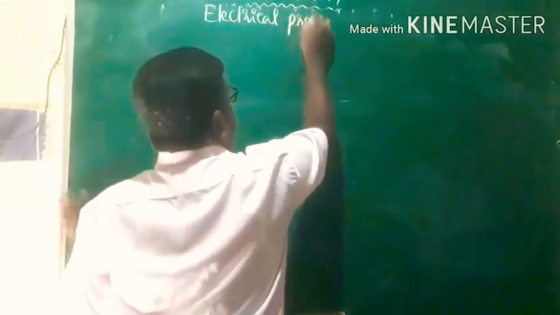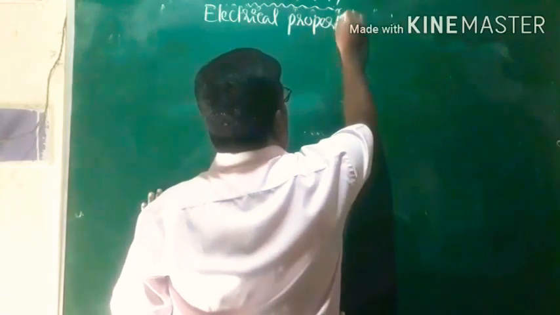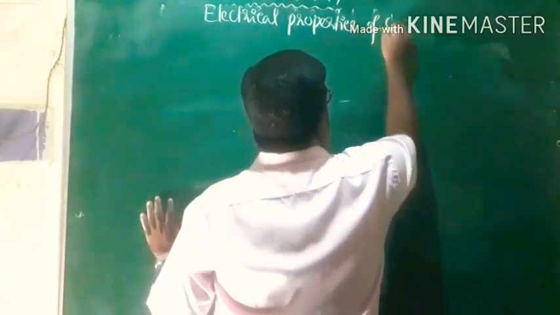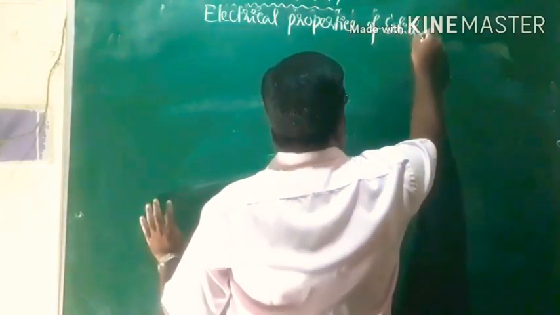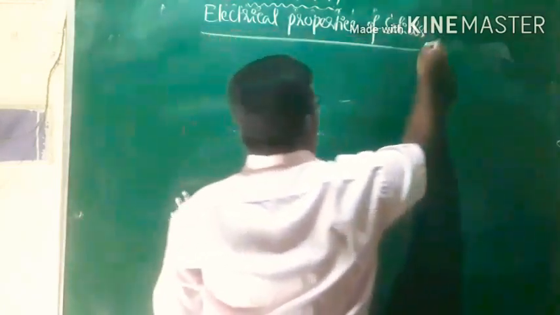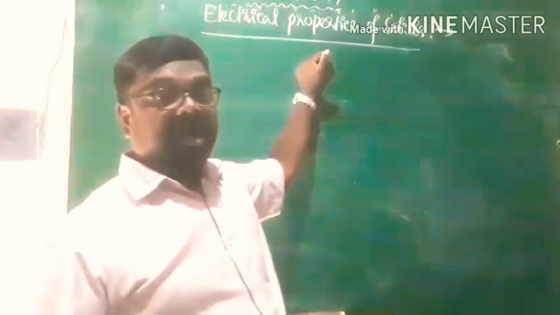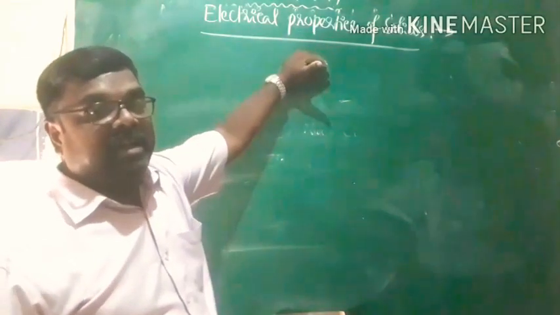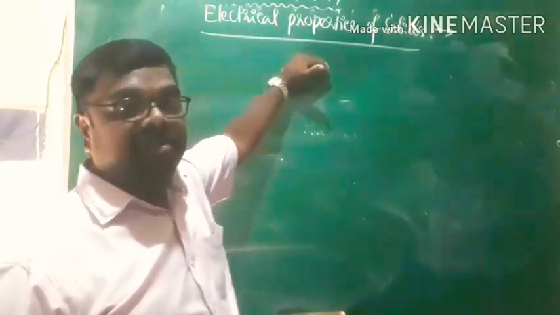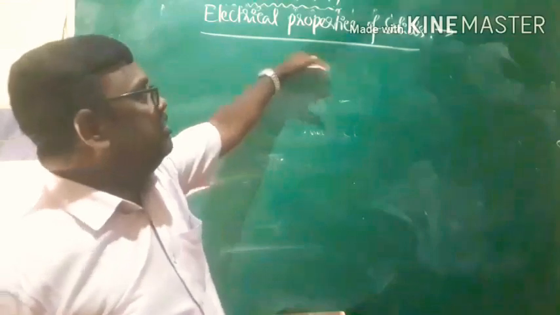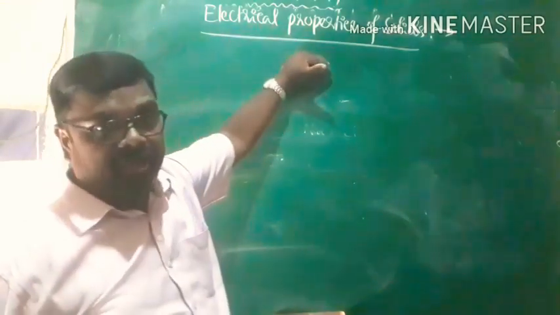Now at this moment we'll move on to the next property, that is electrical properties of solids. One of the fundamental properties of the solid state is electrical properties. Solids are characterized by a certain ability. They have that ability to allow the passage of electric current through them in the presence of electric potential. That is what we call electrical properties of solids.